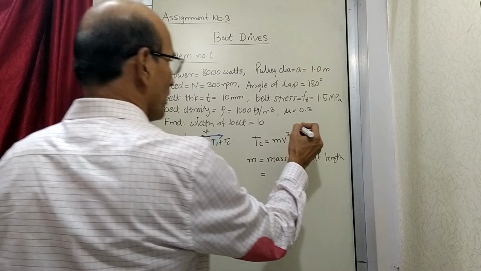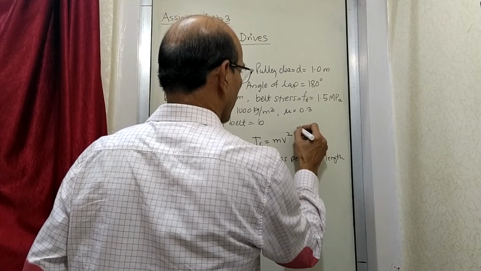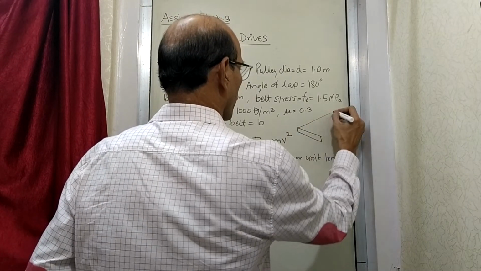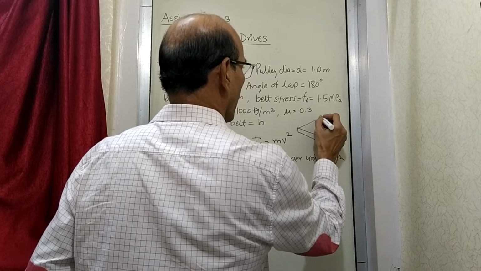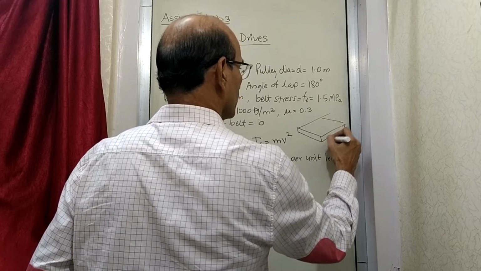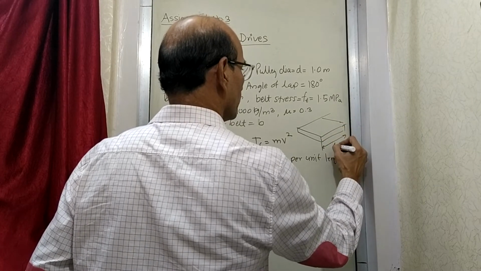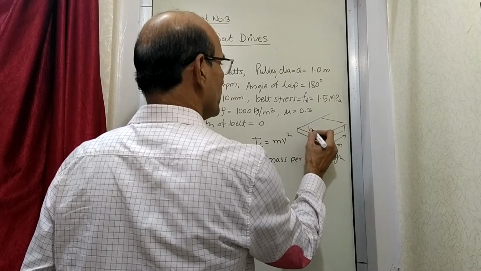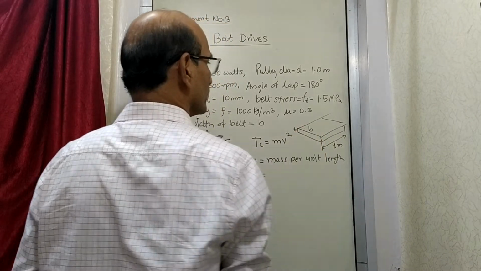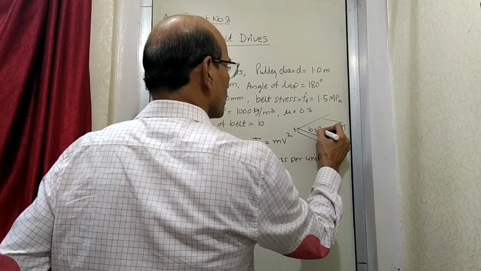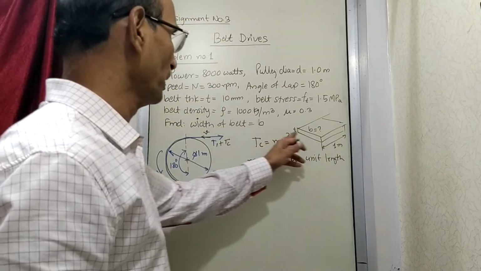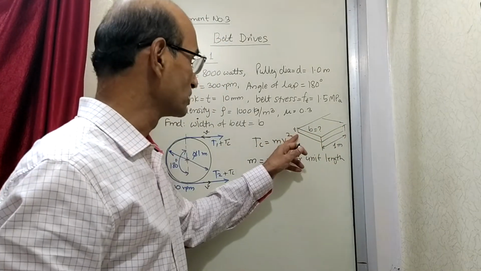So if you think of a belt, say I'll draw here. Suppose there is a cross section of the belt, and up to here this length is say 1 meter. Then this is B and this is thickness T. Now this B is what you are asked to find, the width. Thickness is already given.